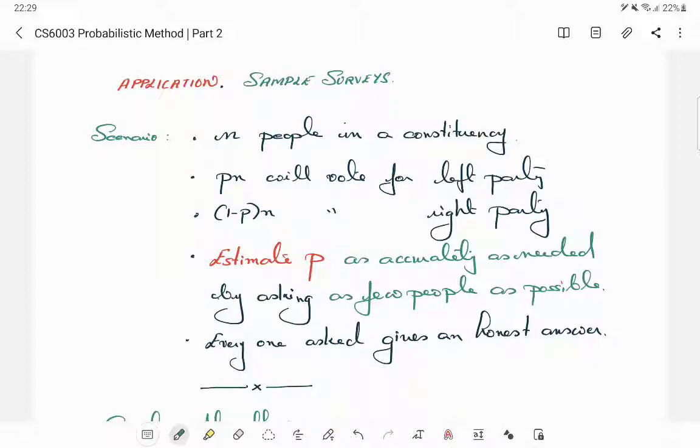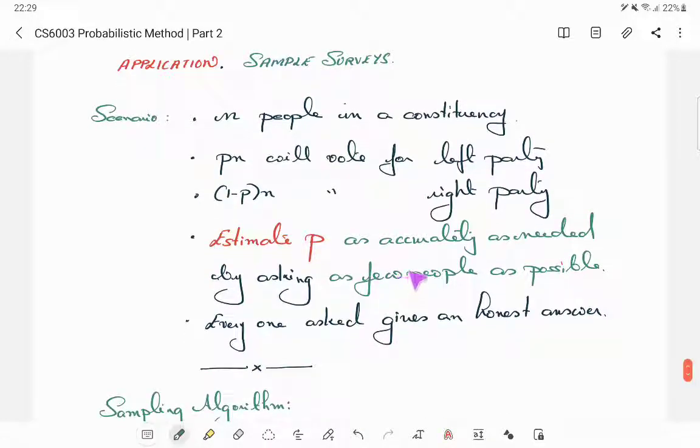If you have 1 million people in your constituency, you don't want to ask all of them. The question is, can you estimate this P accurately as needed? Usually we go for 1% or 2% accuracy by asking as few people as possible. That's our task. The question is, what is this few? How many people do we really have to ask to get this accuracy?